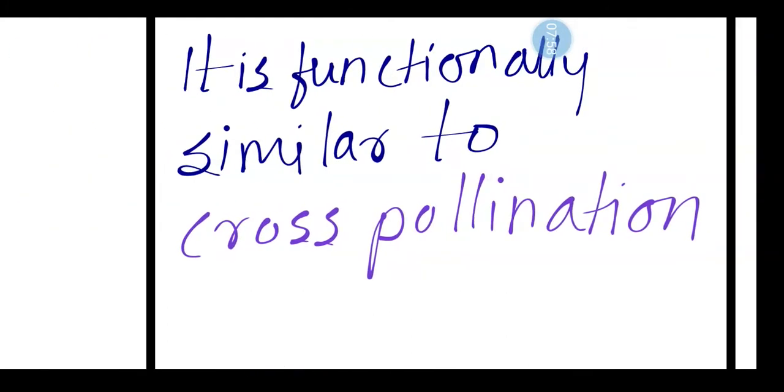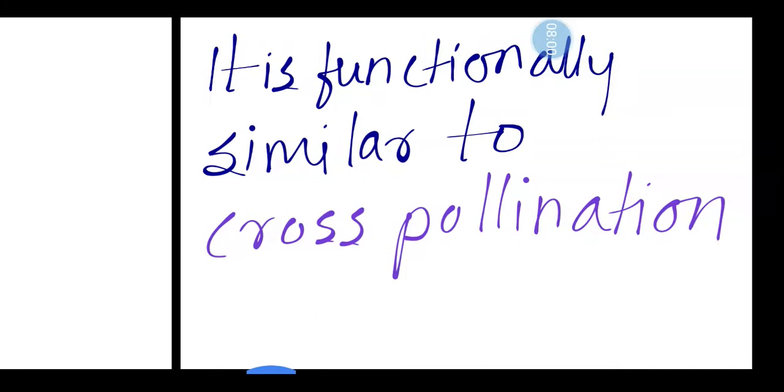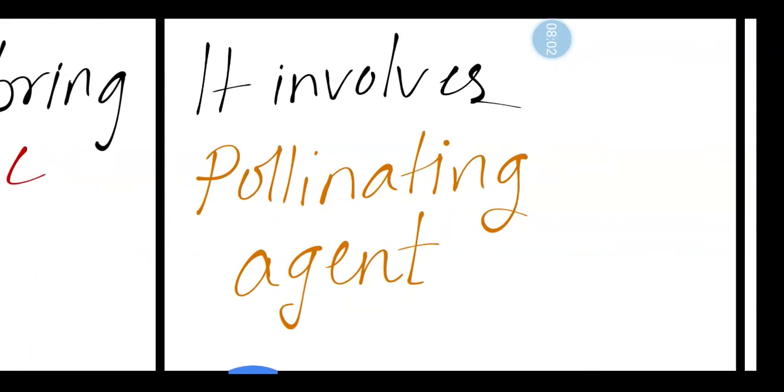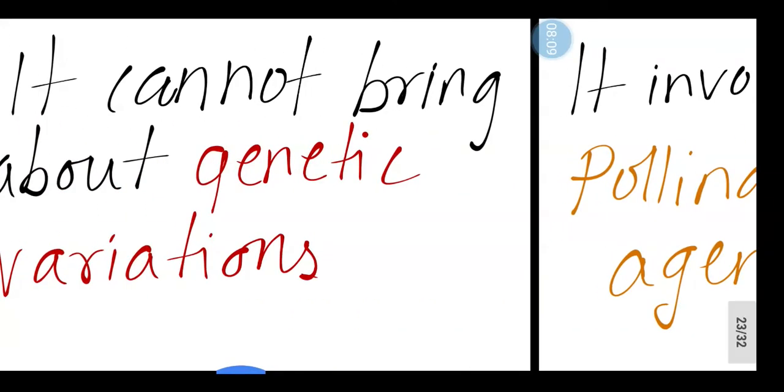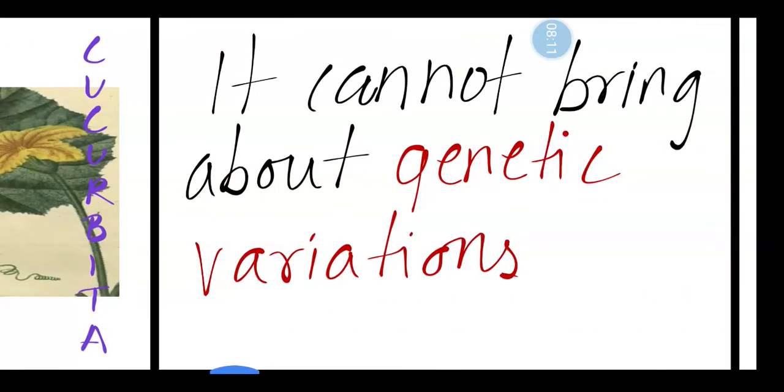So it is functionally similar to cross-pollination because it involves a pollinating agent. It depends on agents for pollination. It cannot bring about genetic variations, which we also observed in autogamy. In autogamy also there is no genetic variation.